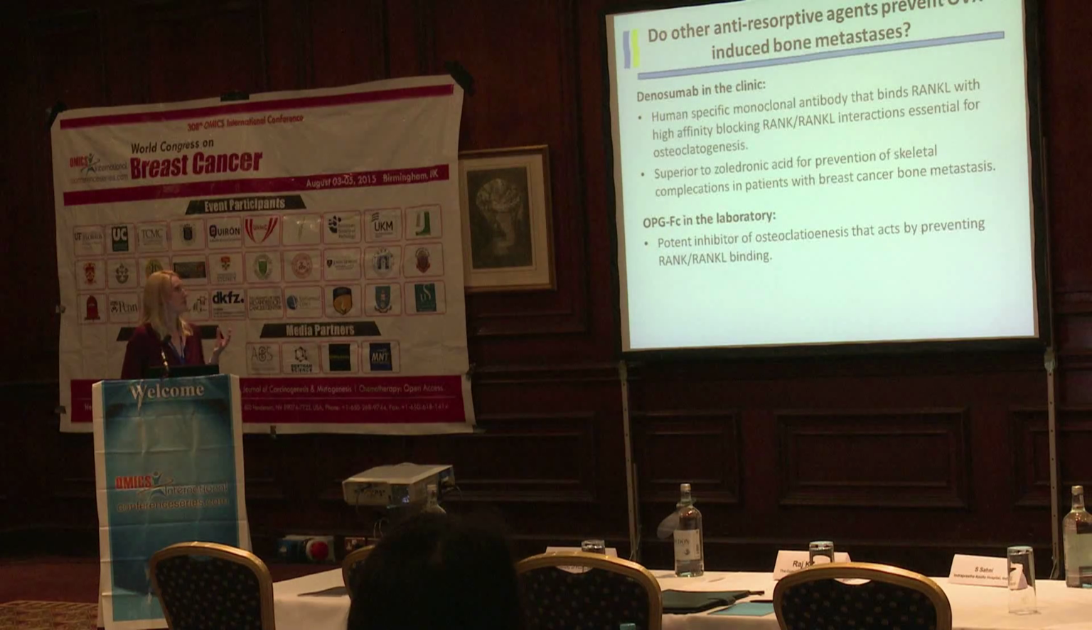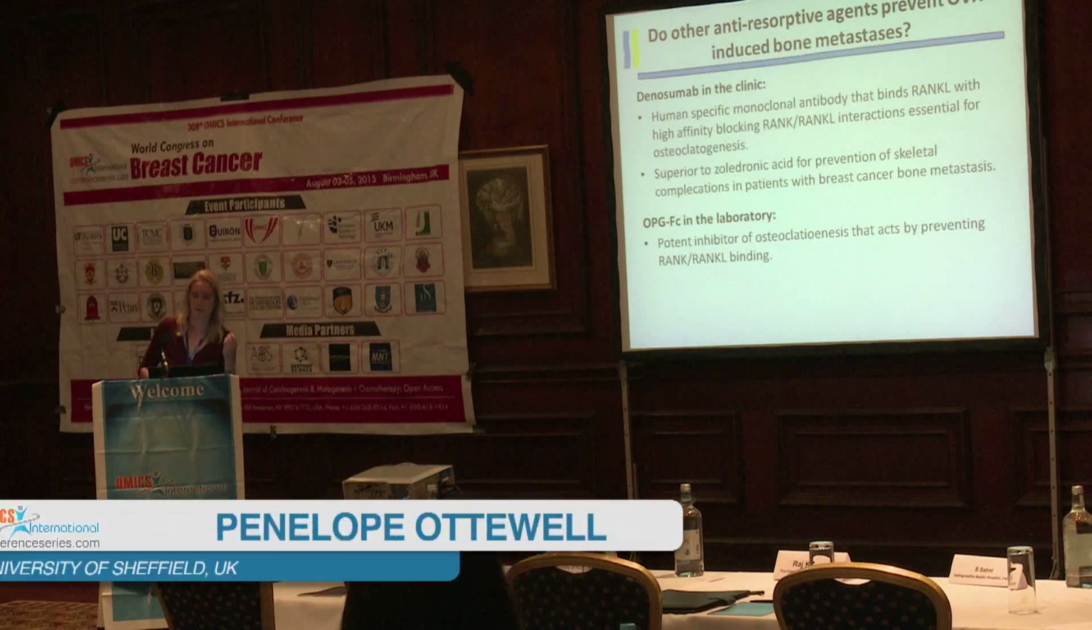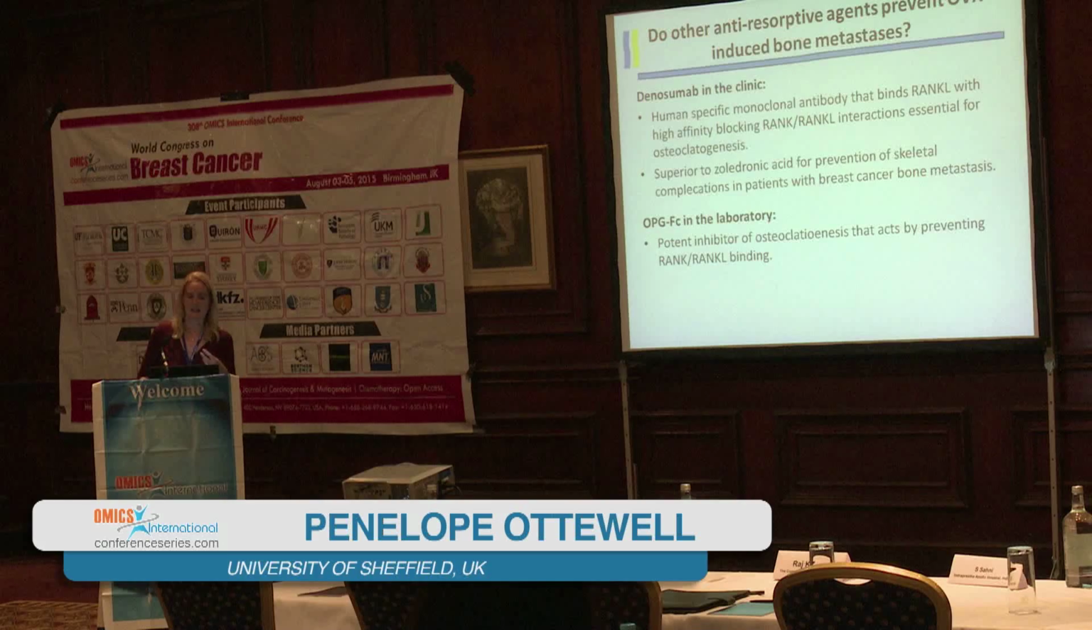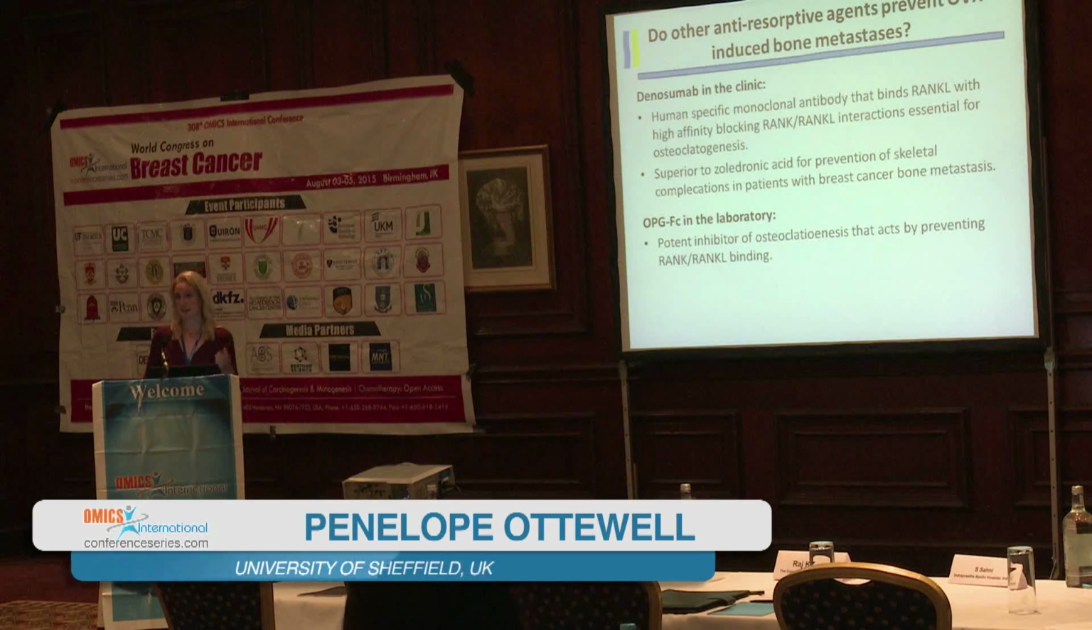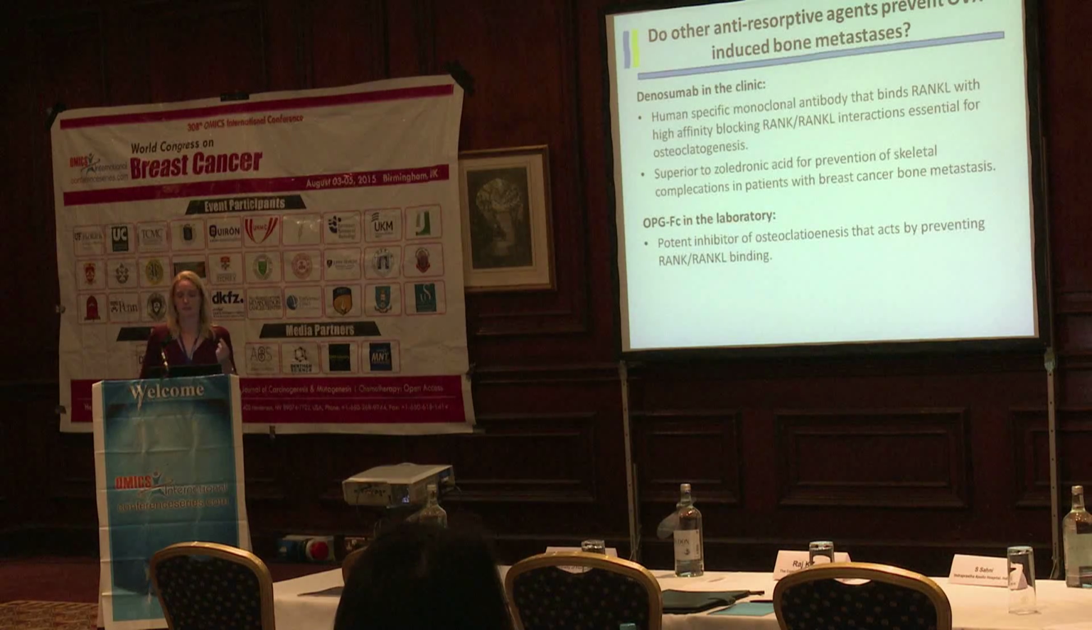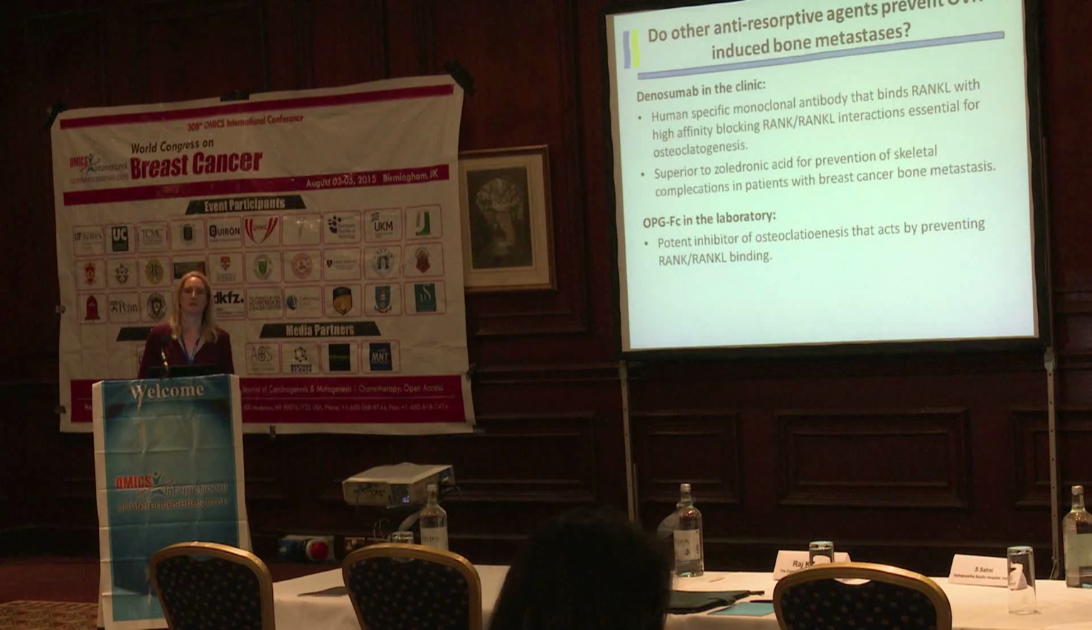Denosumab is a fully human monoclonal antibody that binds RANK ligand, and this inhibits osteoclastogenesis. In clinical studies, it's been shown to be superior to zoledronic acid for preventing skeletal complications in patients with breast cancer bone metastases. However, we can't use this compound in our in vivo models because it's a human antibody. So we have to use the mouse variant, which is Fc-OPG, so it acts by exactly the same mechanism as denosumab does.